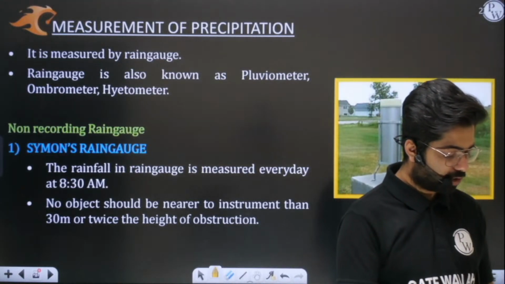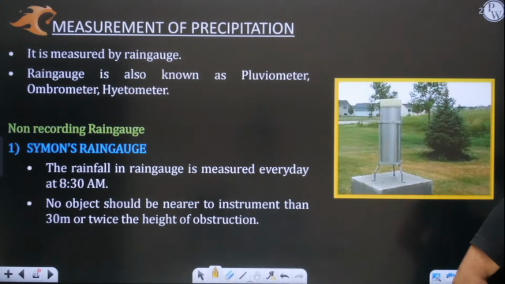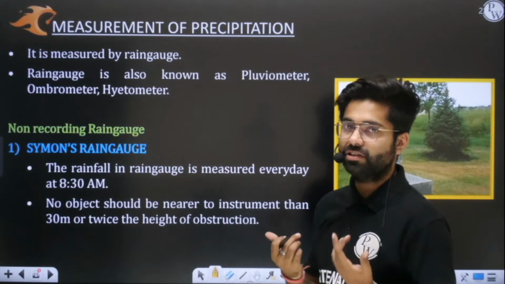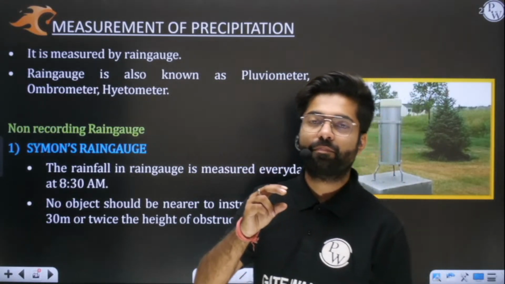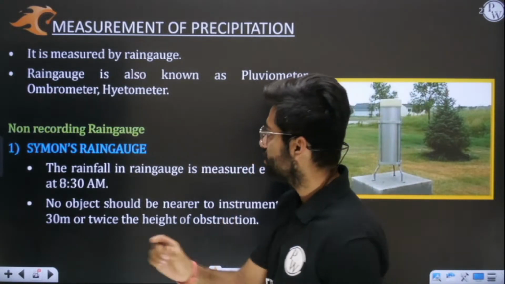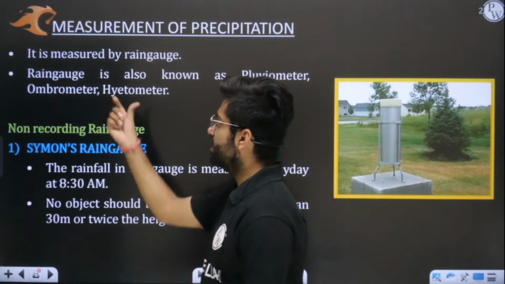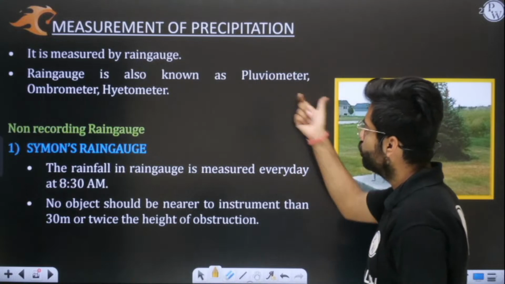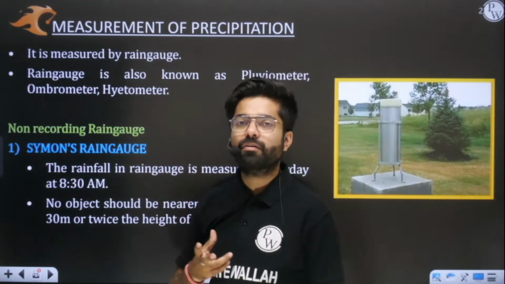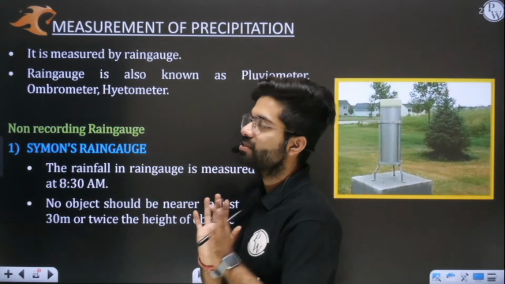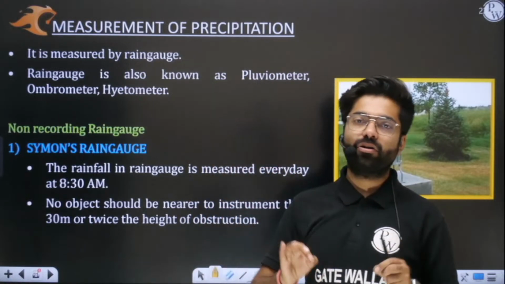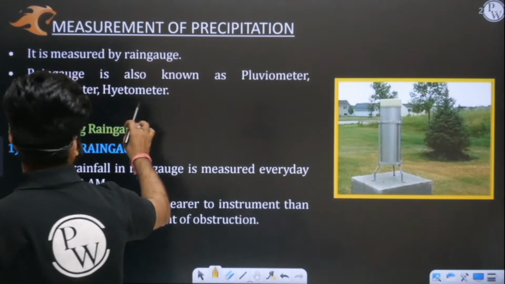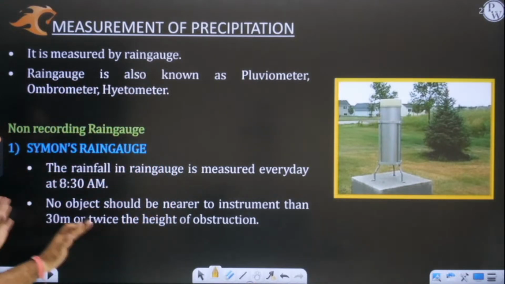Now what we are going to discuss, we are going to understand how rainfall is measured. You need to understand rainfall is measured by an instrument which is known as rain gauge. Okay, see, you can call it rain gauge, you can call it pluviometer, you can call it ombrometer, hydrometer. See, all are one and the same. Rainfall or precipitation is basically measured by ombrometer, hydrometer, pluviometer, rain gauge. All are one and the same.